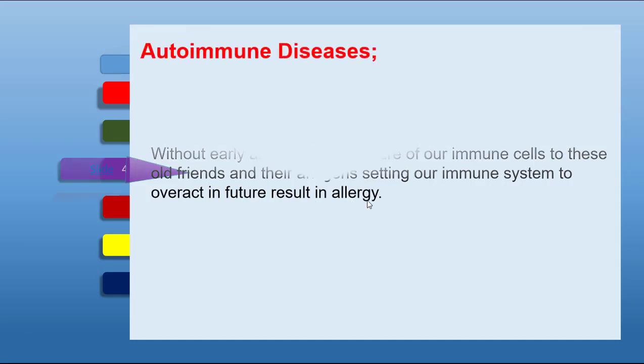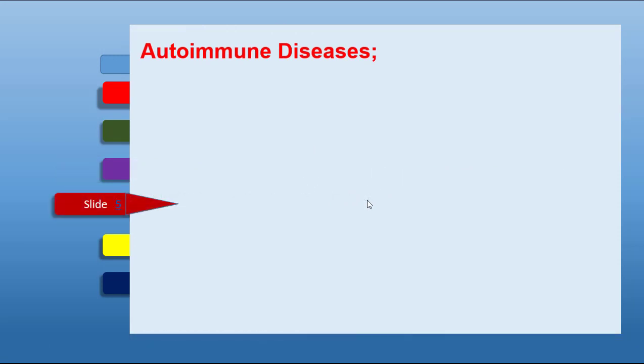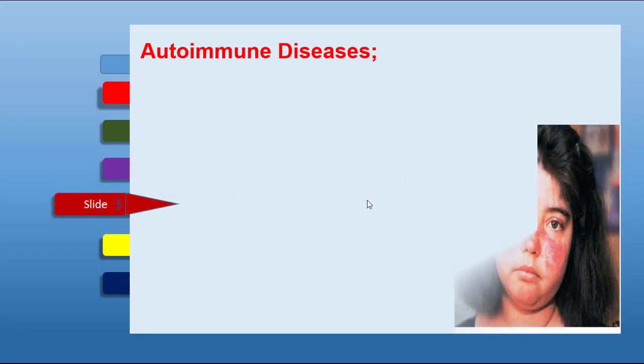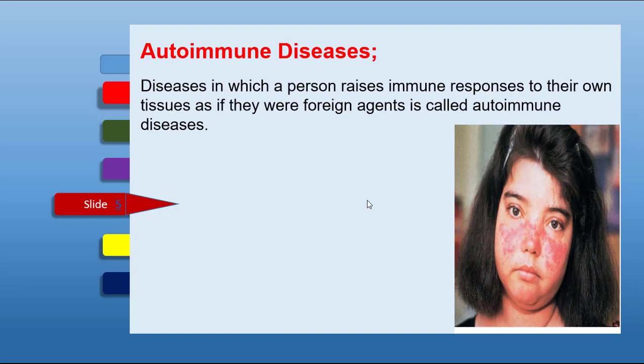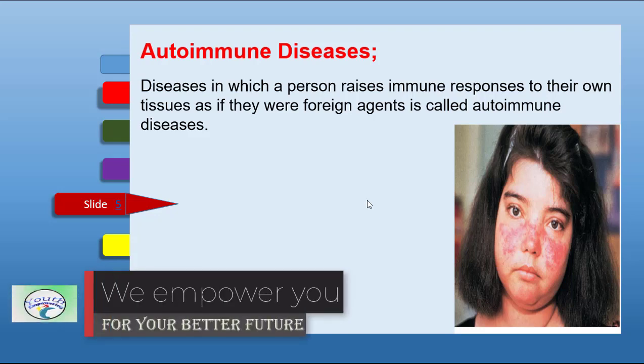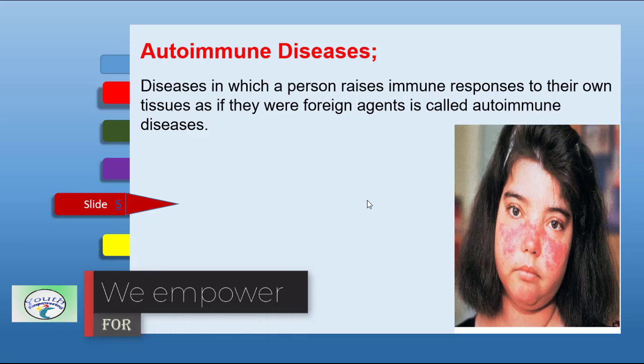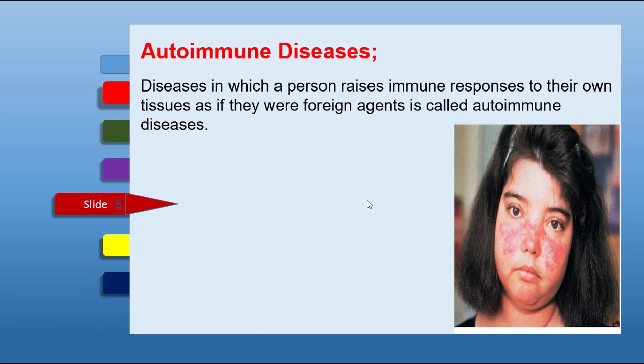Now we discuss autoimmune diseases. These are the diseases in which our immune system is confused and unable to differentiate foreign cells from the normal cells, and raises immune responses to its own tissues, considering them as foreign agents. Individuals who do not raise immune responses to their own tissues are said to be tolerant to their own tissues. So the autoimmune diseases result from the failure of the tolerance process.